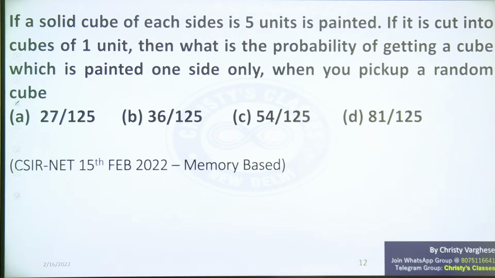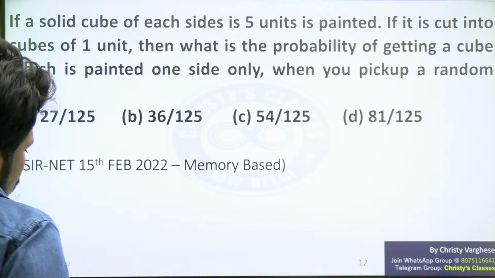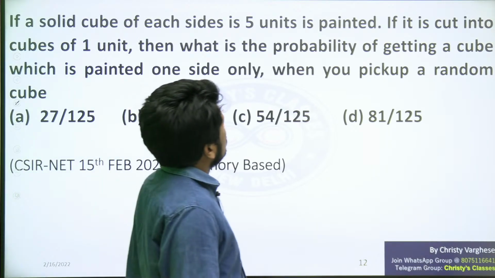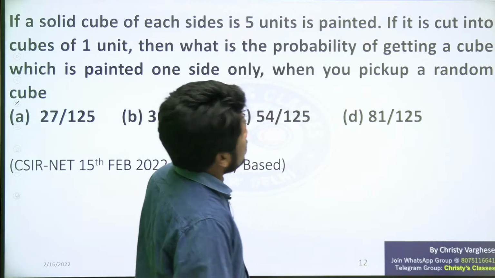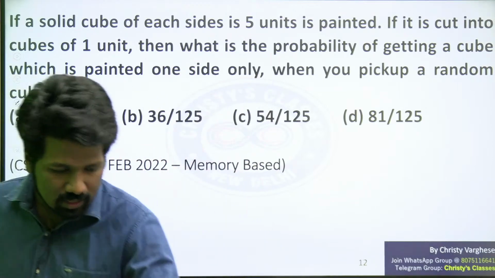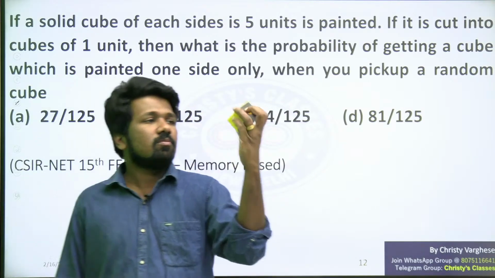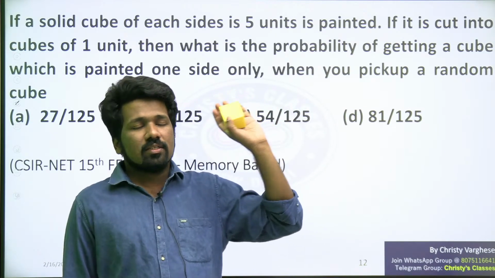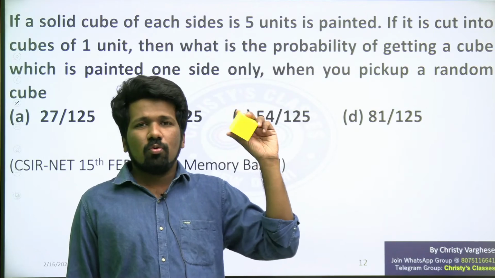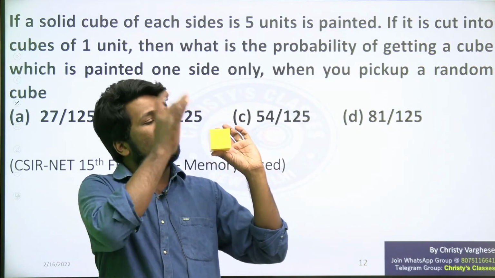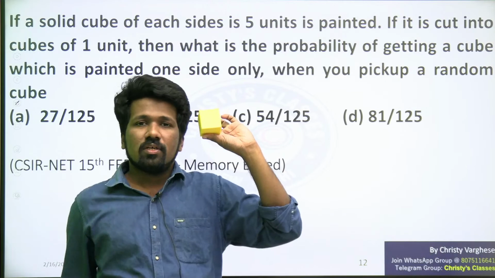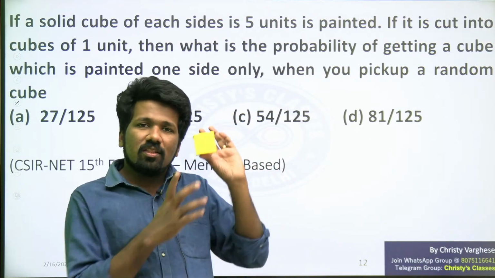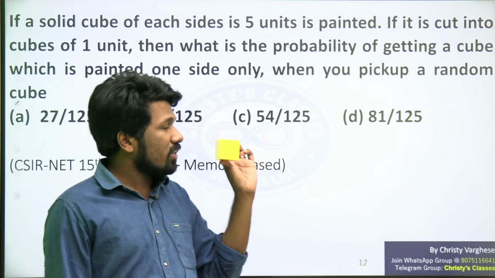Okay, I will start explaining this question. Yeah, again this question is more or less the same. If a solid cube, each of sides is 5 units is painted. That means look at this cube. I hope it is visible. So look at this cube. A cube has 6 faces now. 1, 2, 3, 4, 5, 6. 6 faces are there. So all of it are painted. Think that this yellow paint is the paint that they are referring to.